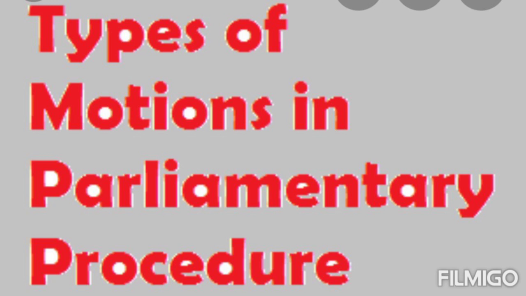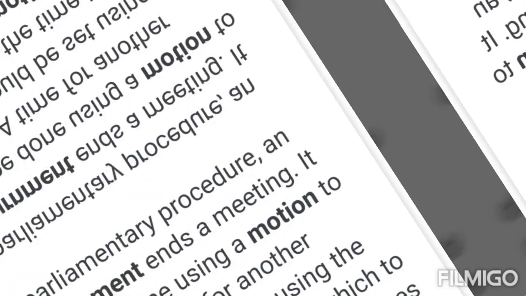Types of motion. Here we are not going to learn about the motions which you learned in science or in geography. Here, a motion means a formal proposal made by a member stating that the House should take up some particular matter which is of public importance. With the help of the motion, the members draw attention of the government to take suitable action on a particular matter. There are two types of motions: adjournment motion and no confidence motion.